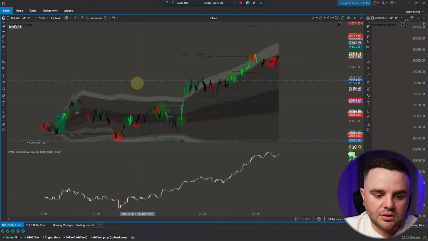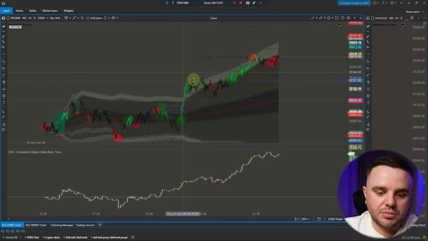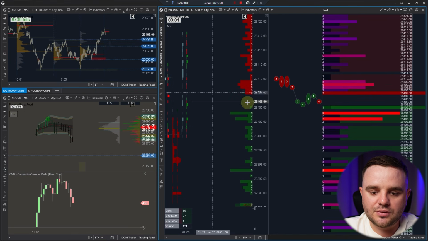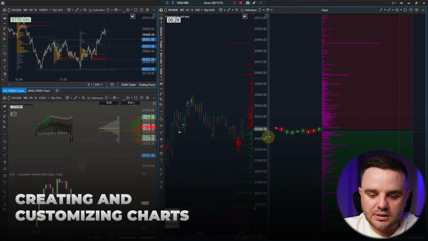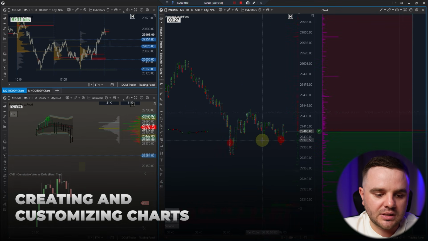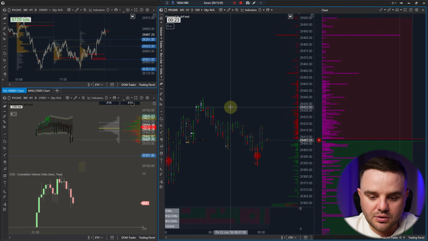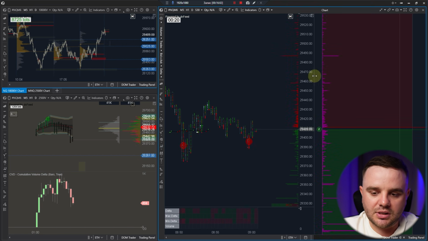Congrats, you connected the data. Why is data important? Because if there is no connected data, you won't be able to see clusters and footprints, and when you set up, for example, clusters, you will ask yourself why nothing works. Because, once more, you did not set up data.